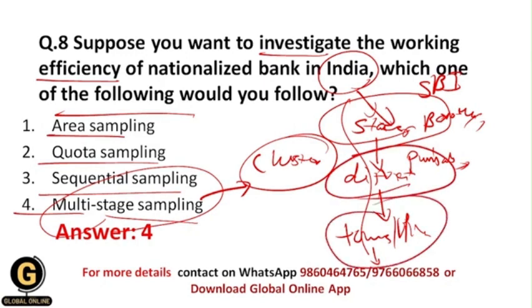Okay, now I have explained what is area sampling, and what is quota sampling. Now what is sequential sampling? As the name suggests, it is sequential. So basically it includes a lot of sequences. Okay, for example,